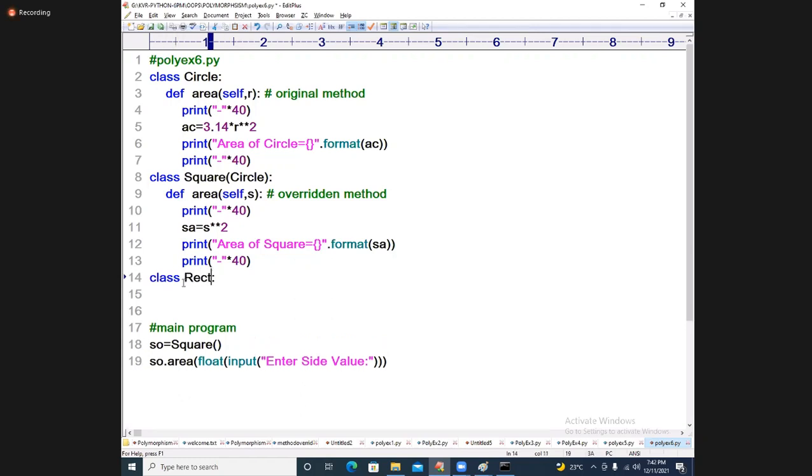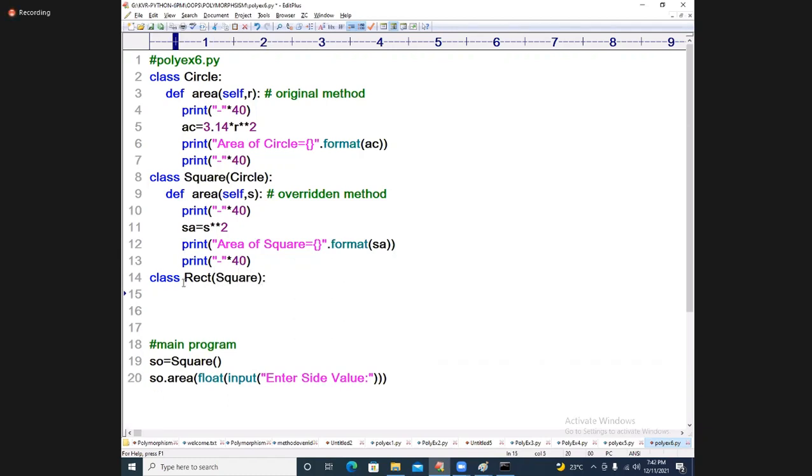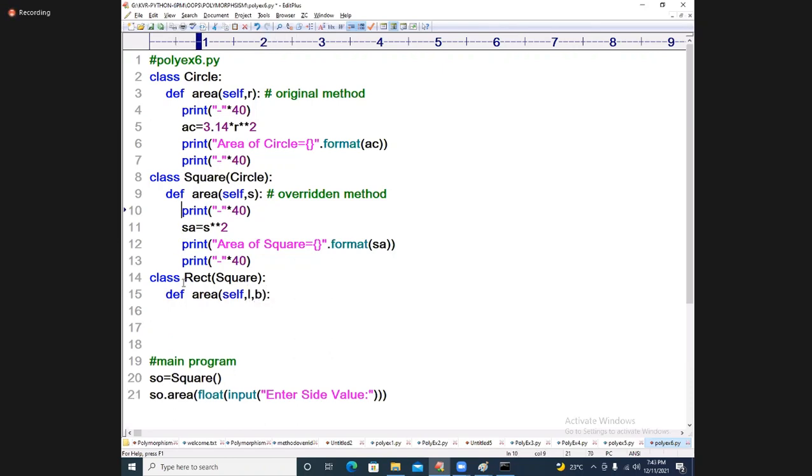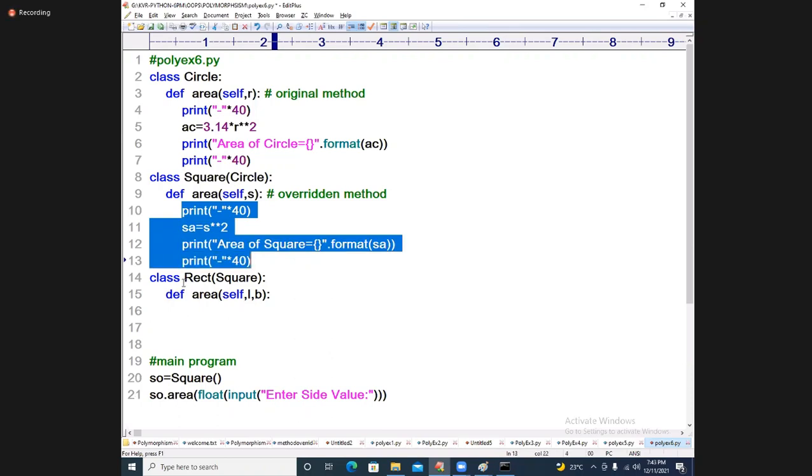I am taking there square, multi-level. What I am doing there, you see: def area, self comma length L comma B. I am taking L comma B. What a beautiful logic this is.